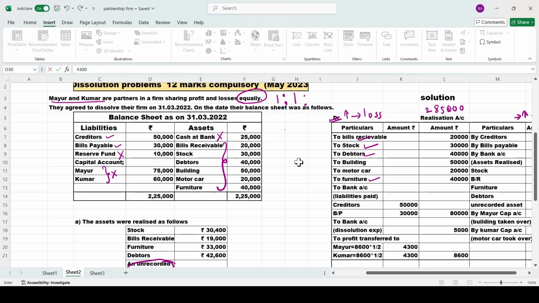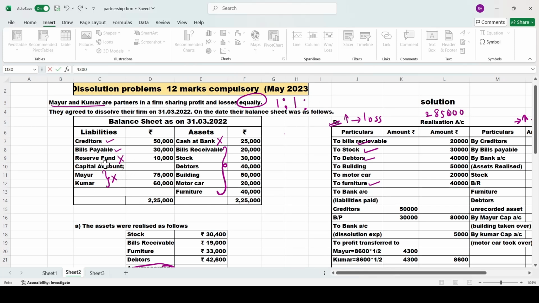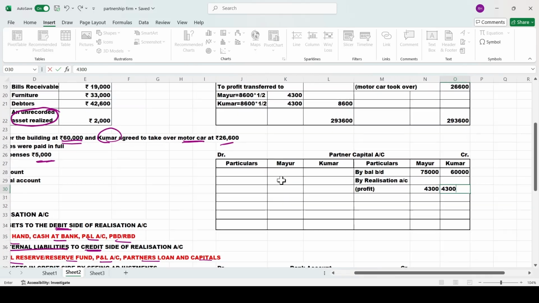Now, come here. If you have any reserve fund or general reserve given in the problem, you can see it over here. You have reserve fund that should be distributed among the partners in their profit sharing ratio. So, we will just write it here in the credit side by reserve fund. You have how much of reserve fund? 10,000, right? 10,000 should be distributed in 1:1 ratio. So, it will come to 5,000 and 5,000.